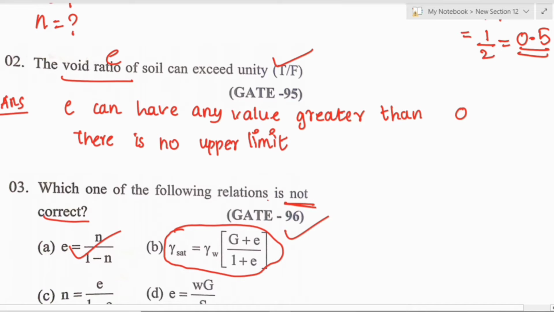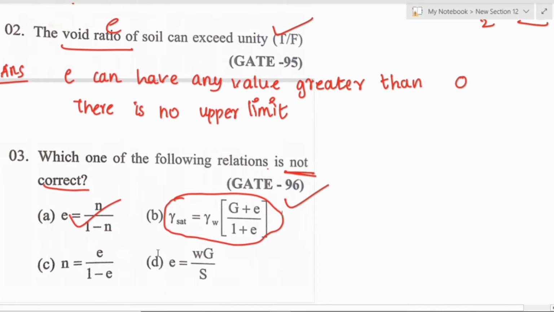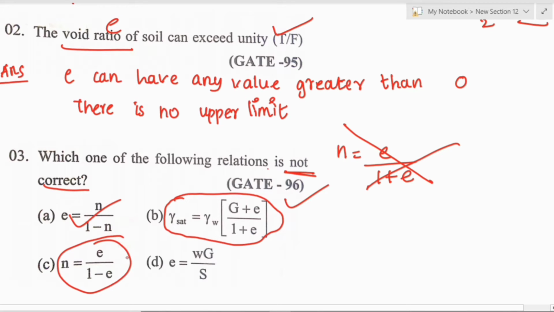Next, option C: porosity equals e divided by 1 minus e. We have just studied that porosity equals e divided by 1 plus e. So this is wrong.